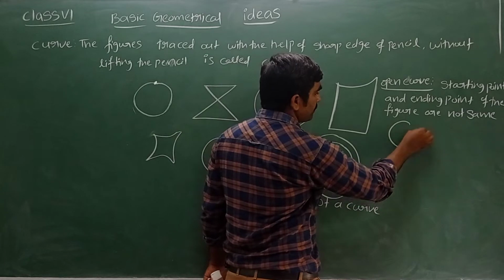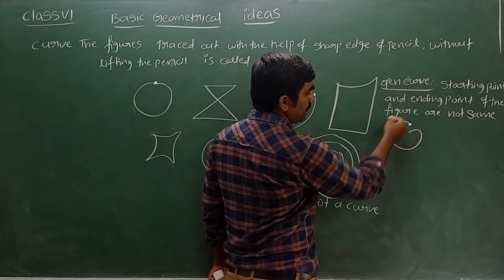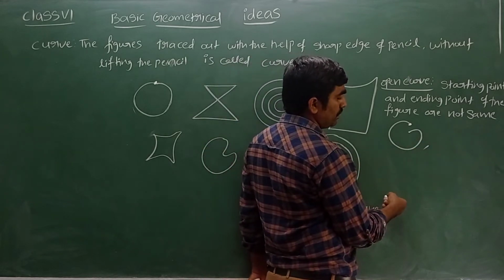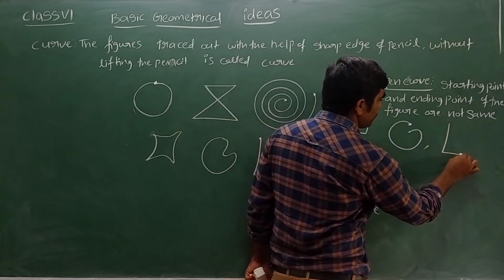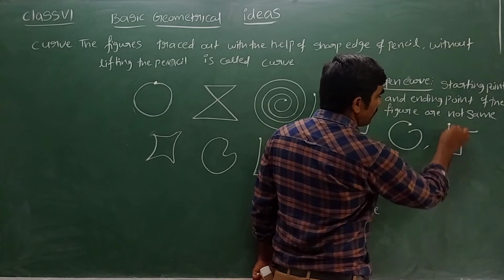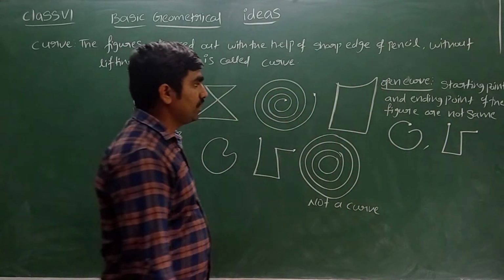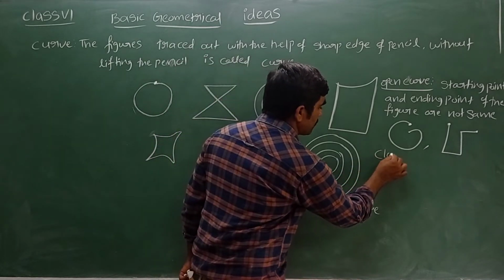See one example. Starting point is here, ending point is here. It is an example of an open curve. See one more example. Yes, starting point here, ending point I can see. Example of an open curve. Now let's see what is the meaning of closed curve.